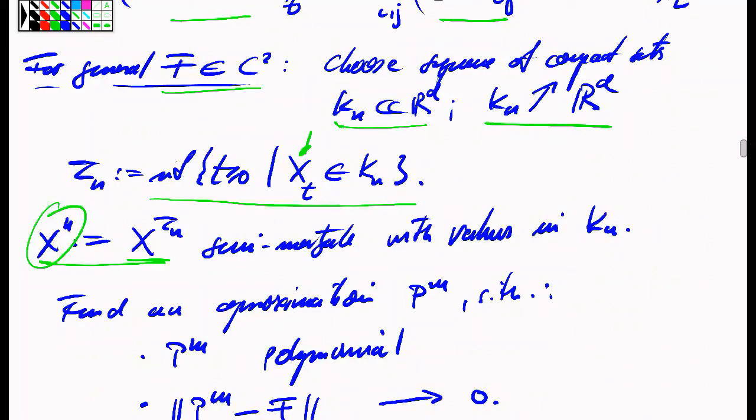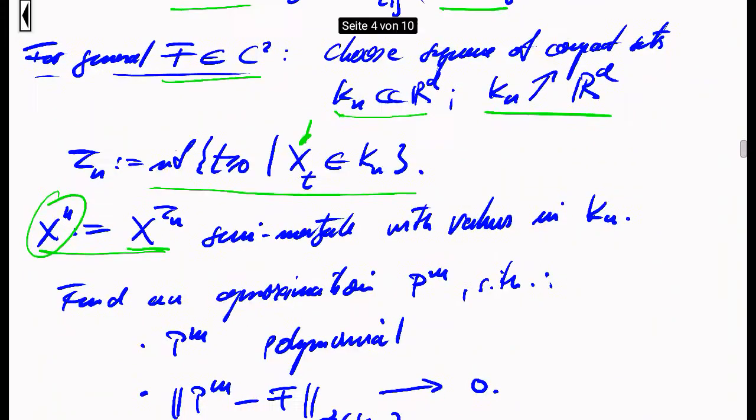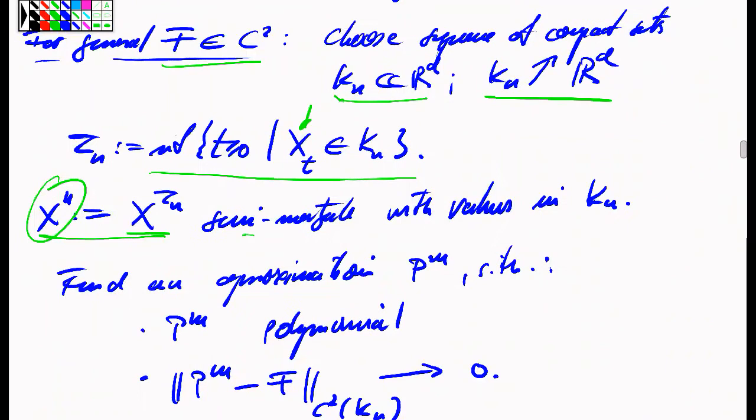process x, stopped by means of the stopping time with index n. So if we stop a semi-martingale by means of a stopping time, then the result is still a semi-martingale, and of course that semi-martingale then by construction assumes only values in Kn.